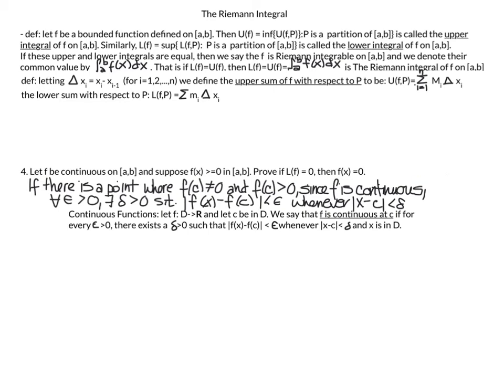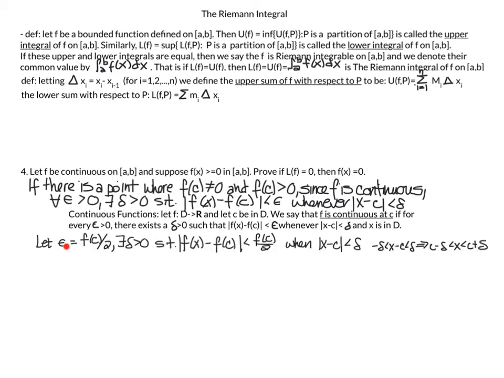And since f is continuous, which I have the definition of a continuous function here, that means for every epsilon greater than 0, there exists a delta greater than 0, such that the absolute value of f of x minus f of c is less than epsilon whenever the absolute value of x minus c is less than delta.